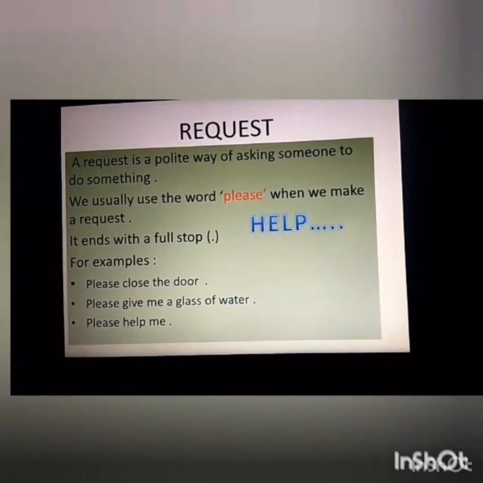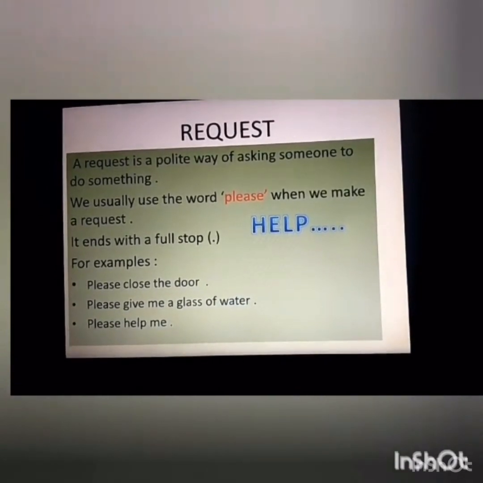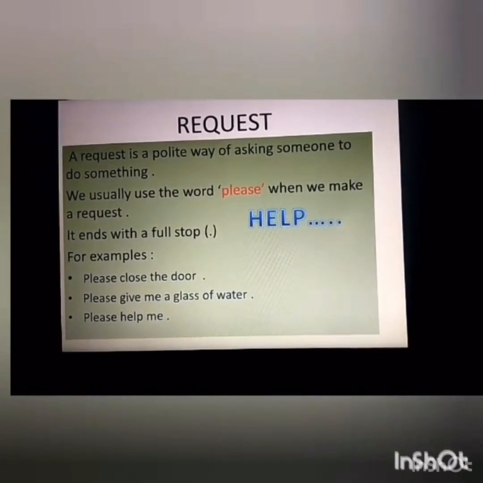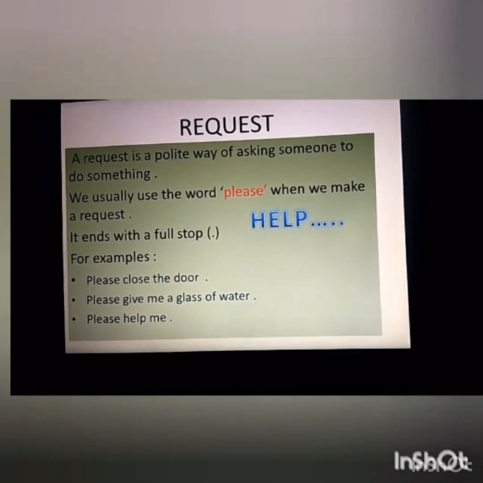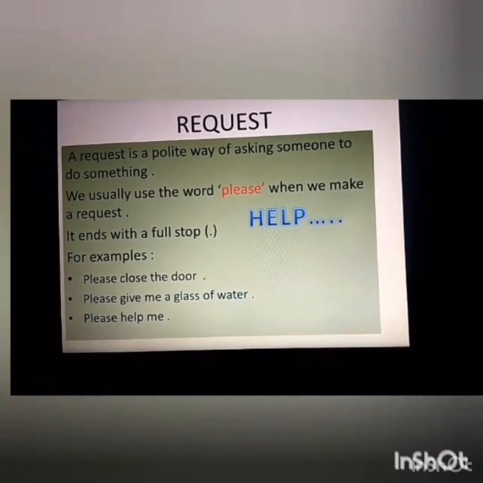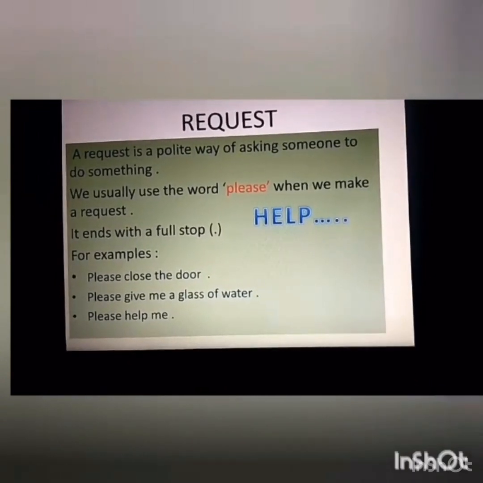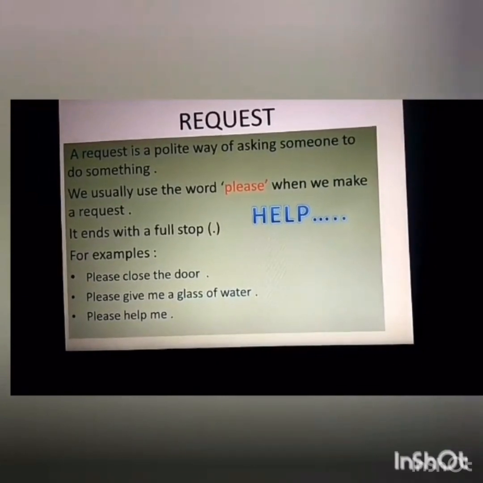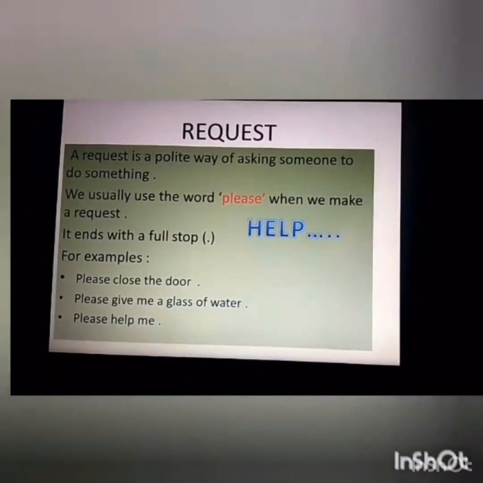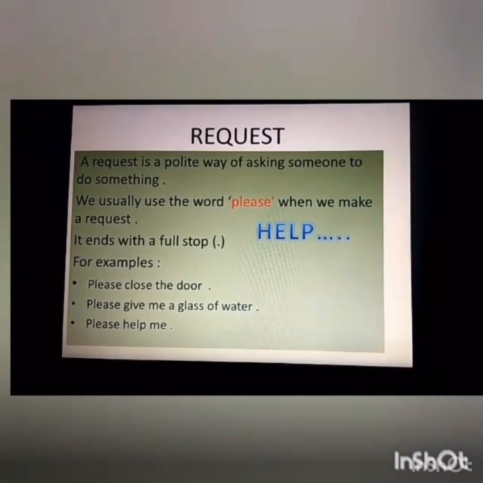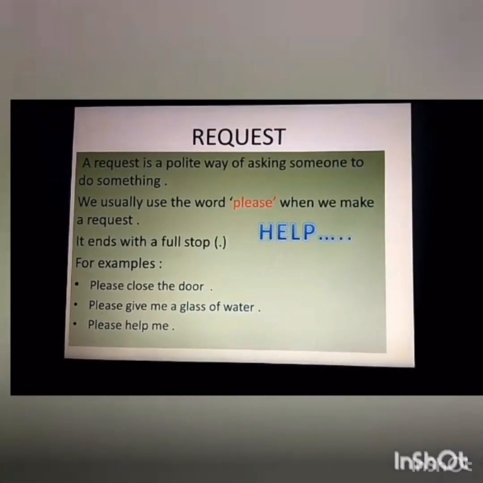Request. A request is a polite way of asking someone to do something. We usually use the word please when we make a request because it is a very polite way to ask somebody to do something. It ends with a full stop. For example, please close the door. Please give me a glass of water. So you can see they are beginning with the word please and they are requesting you to do something. So these are all request sentences.